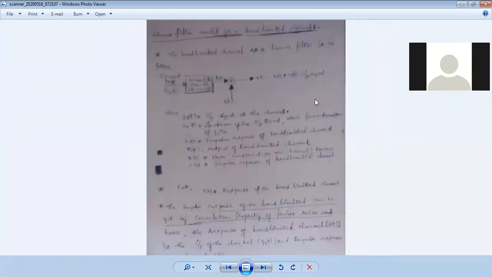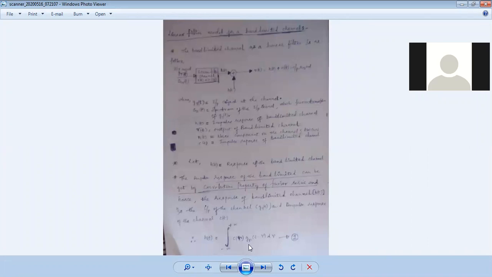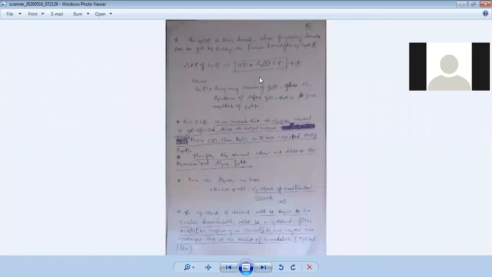But r of t will consist of h of t and n of t. This is what I mentioned: this is the response by convolution integral, so that is our frequency response. Look back, the frequency response, that is h of t, is obtained by taking the Fourier transform. Small h of t corresponds to H of f, which is equal to G'(f) times C of f.